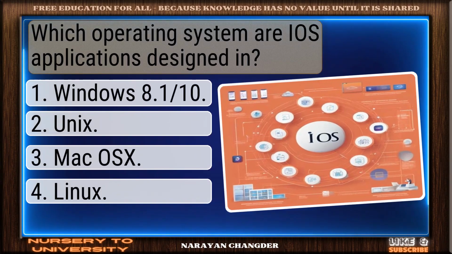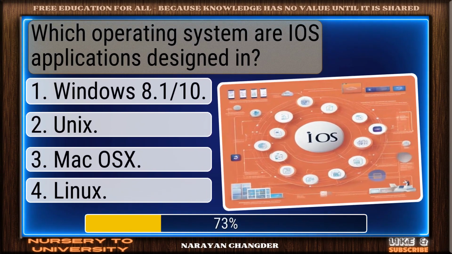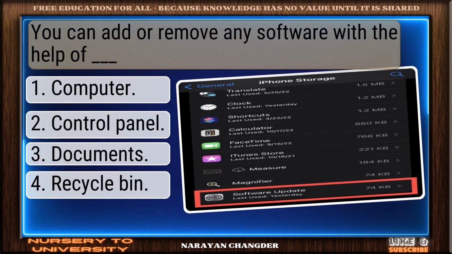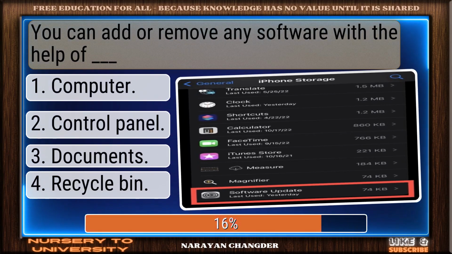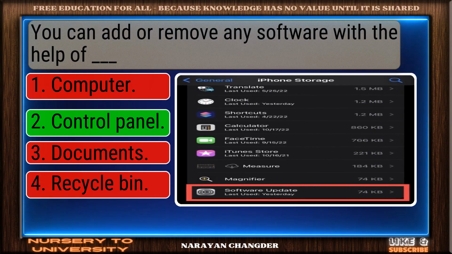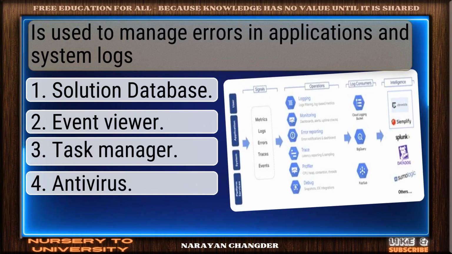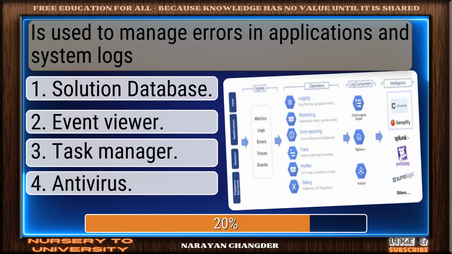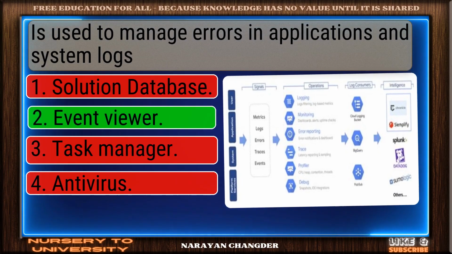Which operating system are iOS applications designed in? Solid response. macOS is valid. You can add or remove any software with the help of dash. Well done. Control Panel is right. Is used to manage errors in applications and system logs. You chose Event Viewer. Correct.